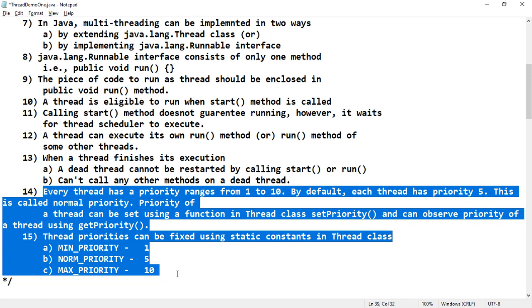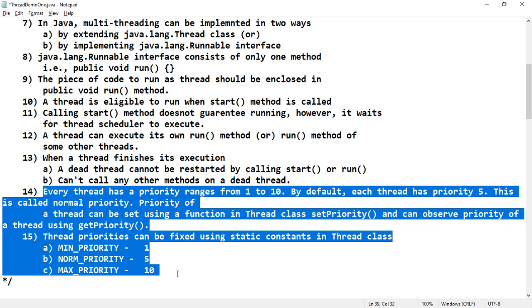One assistant may have been working with that electrician for the past 10 years, and another electrician may have been working for 5 years. Obviously, the one who has been working for a long time will be given the higher priority, and the one with less experience will be given the lower priority.